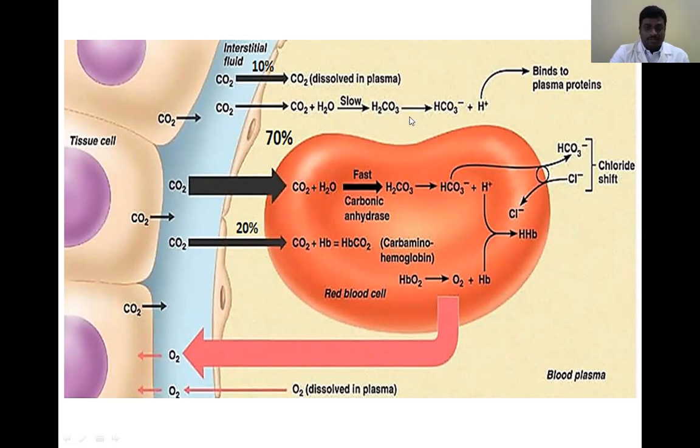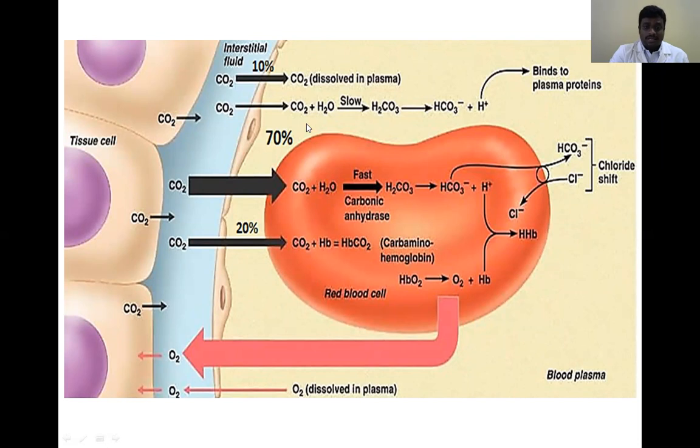In the blood capillary, there are blood cells, RBCs, and also plasma. The carbon dioxide reactions take place in plasma as well as in the RBC. 10% of the carbon dioxide is directly dissolved in the plasma. 20% of the carbon dioxide, when dissolved in the RBC, immediately binds to the hemoglobin, producing carbaminohemoglobin. Only this is 20%. The remaining 70% of the carbon dioxide